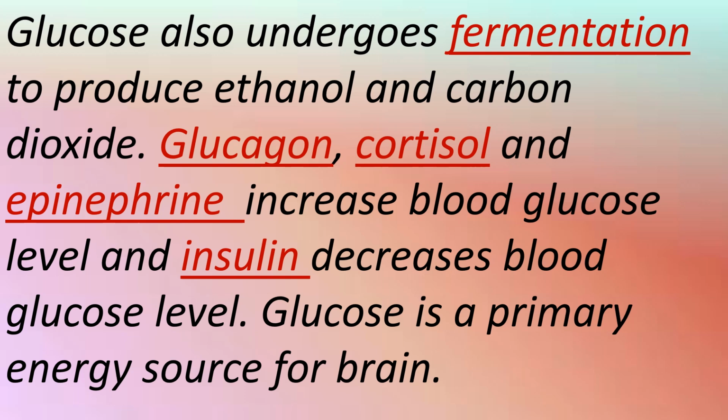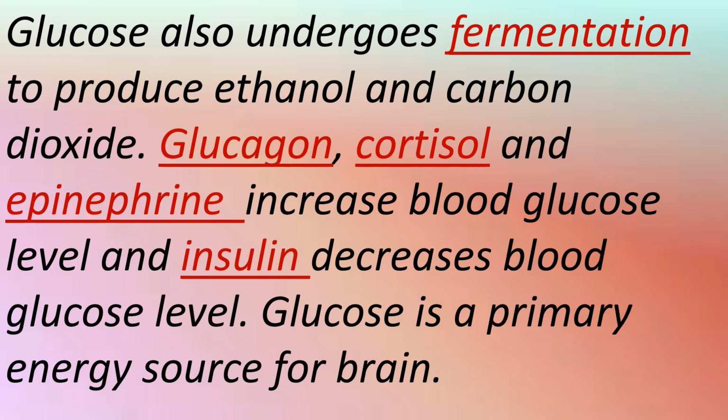Glucagon, cortisol and epinephrine increase blood glucose level and insulin decreases blood glucose level. Glucagon is a hormone secreted by the pancreas. Cortisol is a hormone secreted by the adrenal cortex of the adrenal gland, and epinephrine is secreted by the adrenal medulla of the adrenal gland. They all increase blood glucose level, and insulin, which is secreted by the pancreas, decreases blood glucose level. So these hormones regulate blood glucose level.